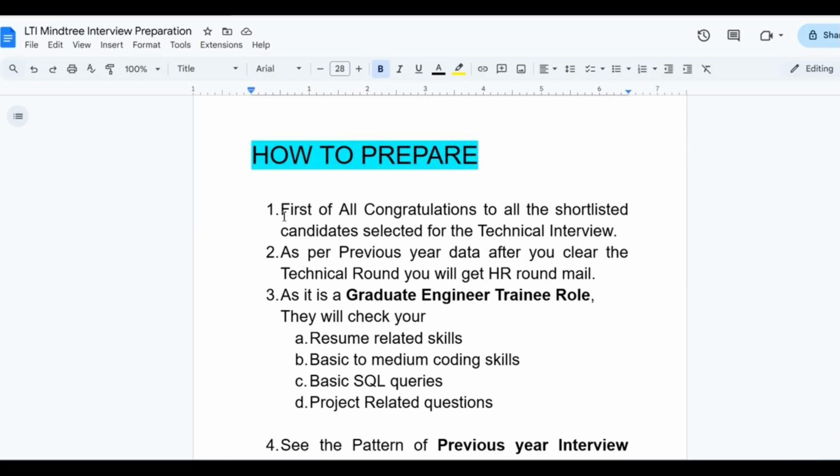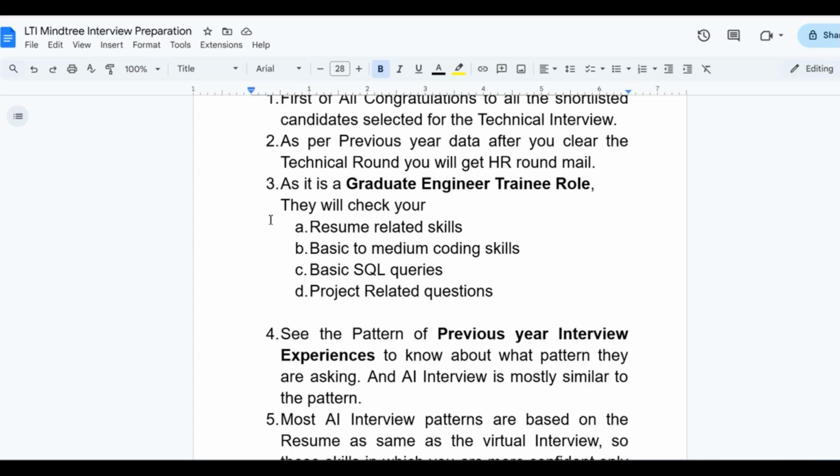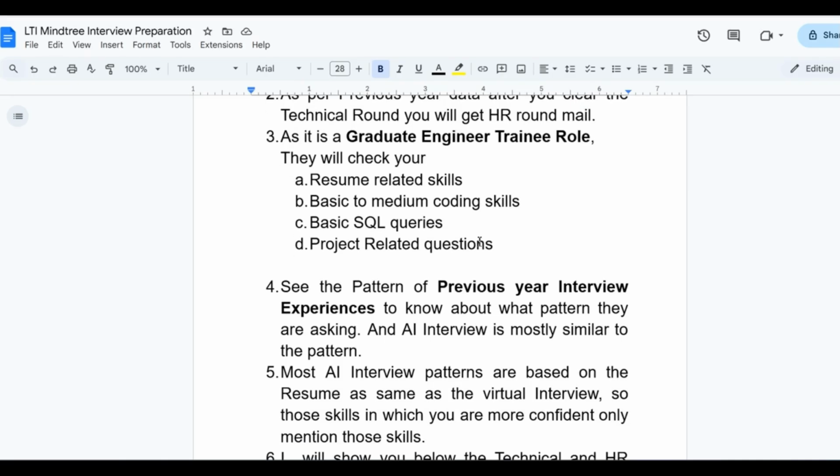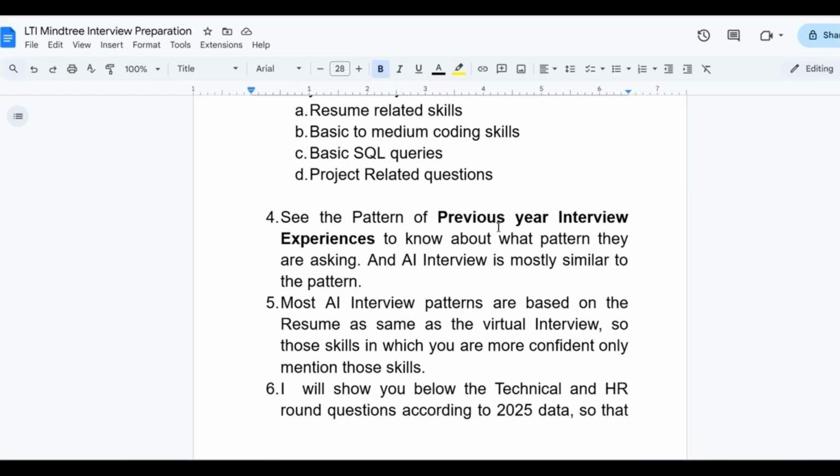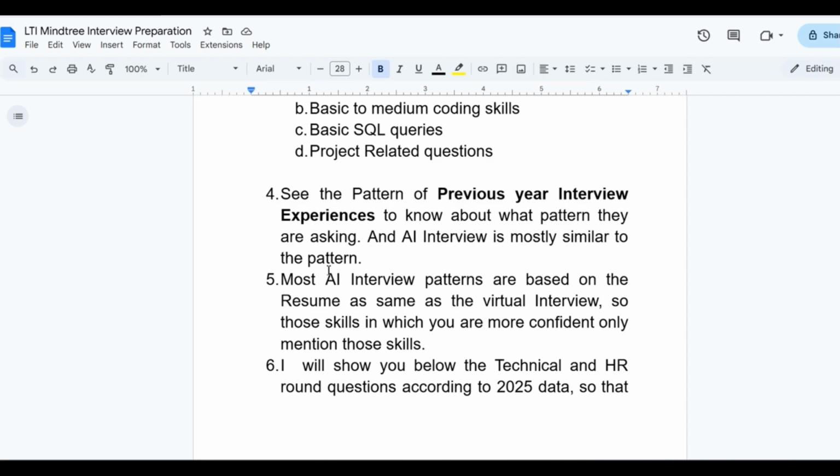First of all, congratulations to all the shortlisted candidates selected for the technical interview. As per the previous year data, after you clear the technical round, you will get the HR round mails. As it is a graduate engineer trainee role, they will check your resume related skills, basic to medium coding skills, basic SQL queries, project related questions. See the pattern of previous year interview experience to know what pattern they are asking.